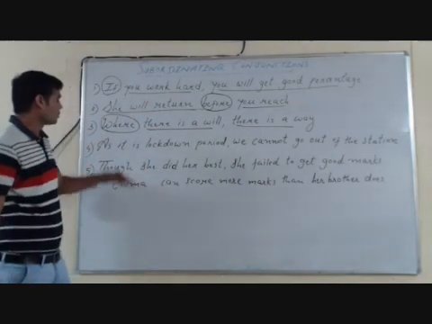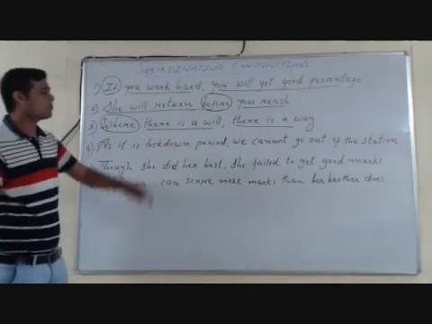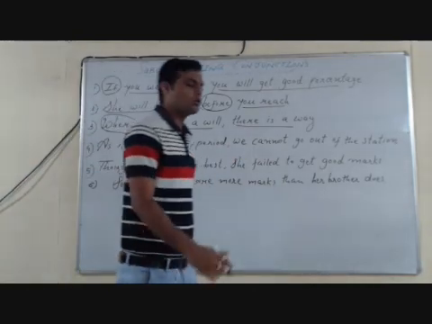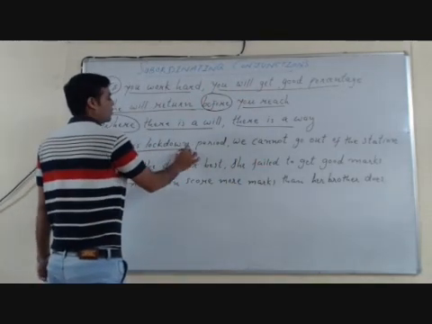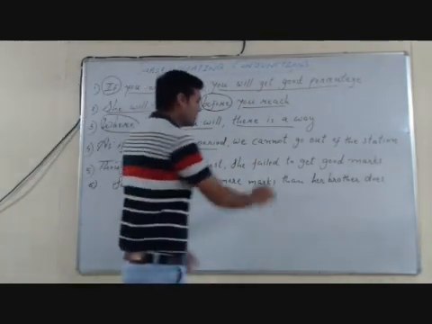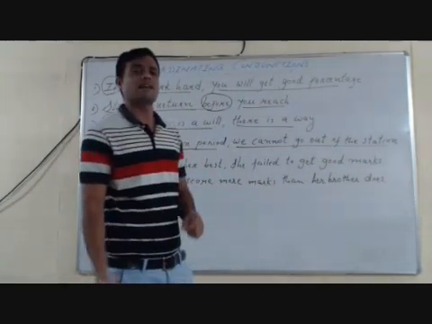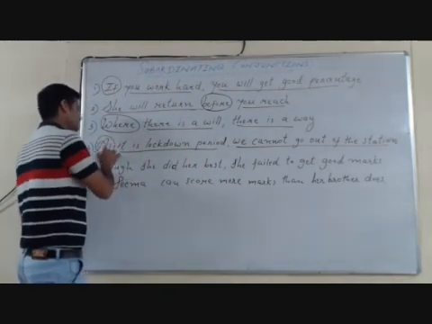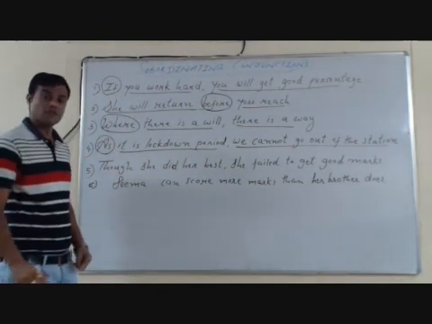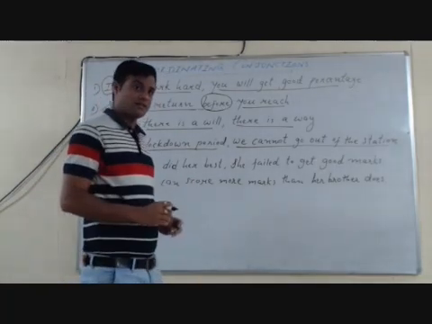We move to the fourth example. As it is lockdown period, we cannot go out of the station. Here two clauses, it is lockdown period, and second, we cannot go out of the station. This main clause and subordinate clause are joined with the conjunction as. It shows reason or cause and effect relationship.